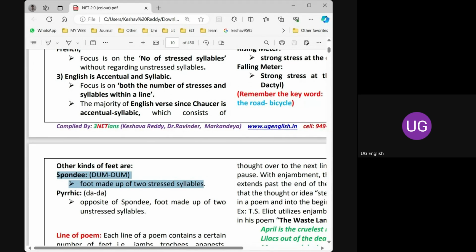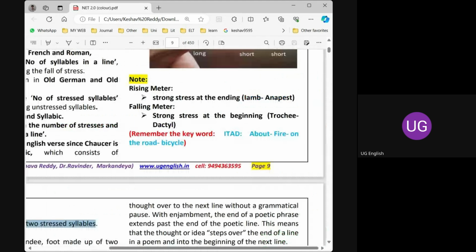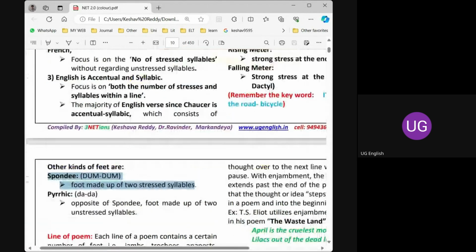Just remember these 6 names, especially the first four: iamb, trochee, anapest, dactyl. So there may be a bicycle on the road which is met with a fire accident. Like that, you just imagine and remember.